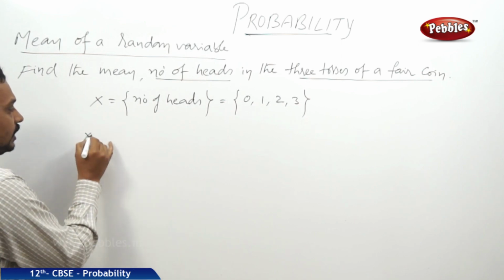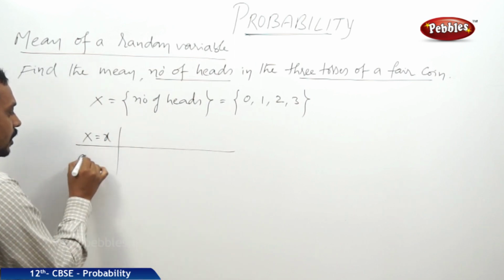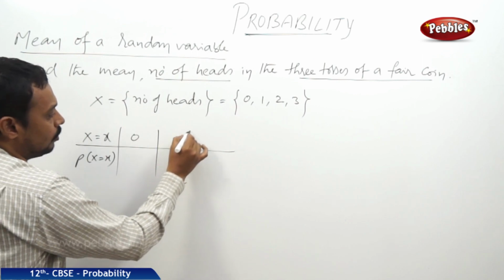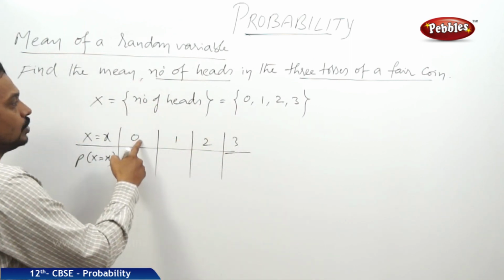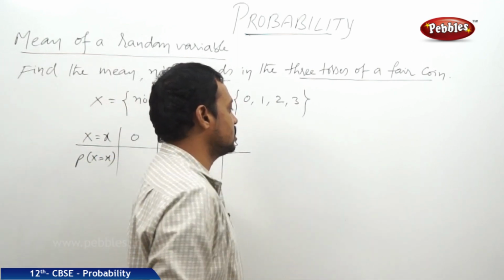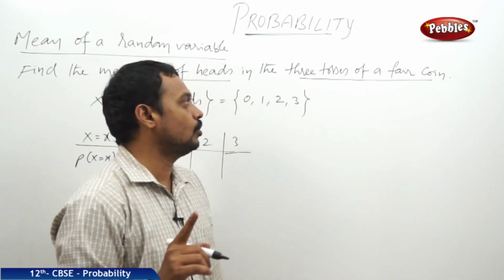Before that, let us define a distribution table. X is equal to x with the probabilities for 0, 1, 2, 3. Now, number of heads 0 means that all 3 tosses must show tails.